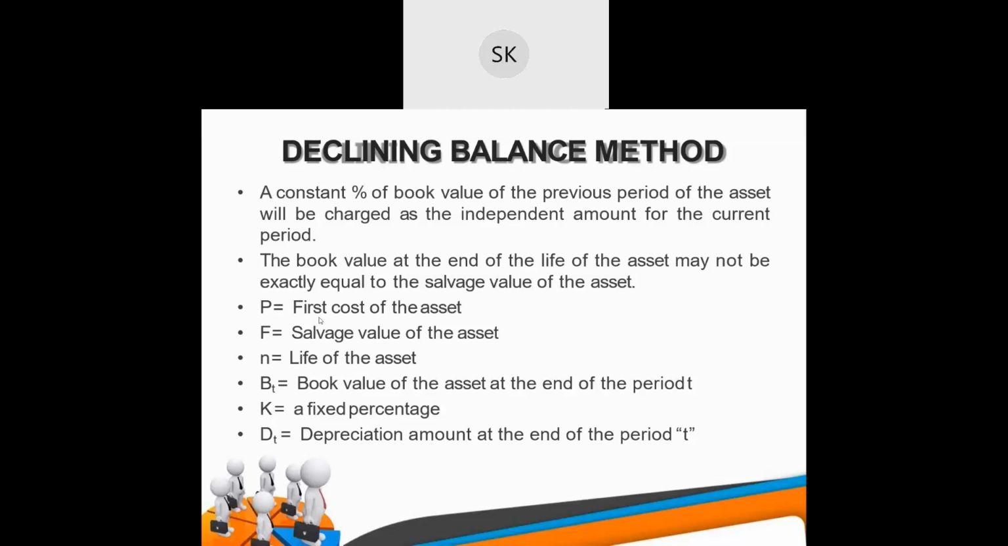Again here, P will be the first cost of the asset, F will be the salvage value, BT is the book value of the asset at the end of period T, DT is the depreciation amount at the end of period T. But there is one more term added, a fixed percentage K. Rest is the same, but there is a difference. A fixed percentage will be considered in the declining balance method.